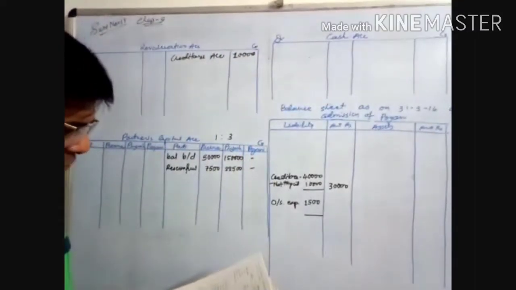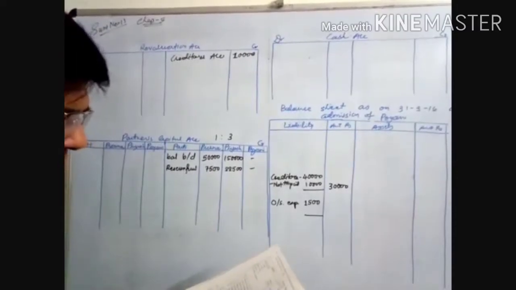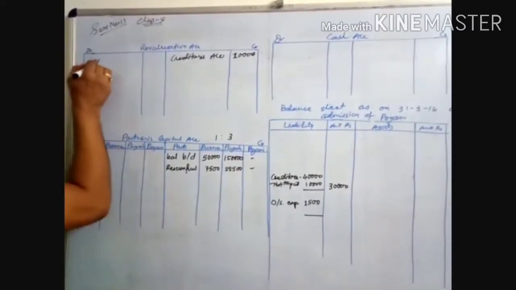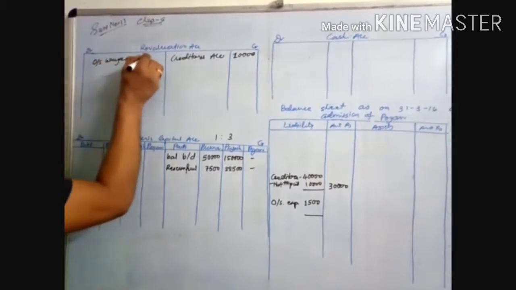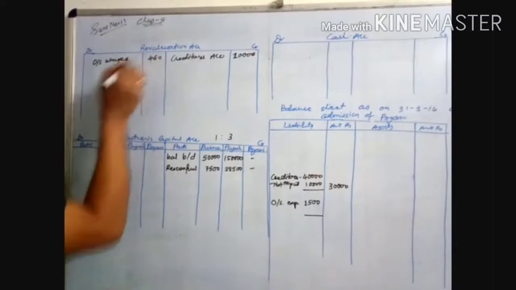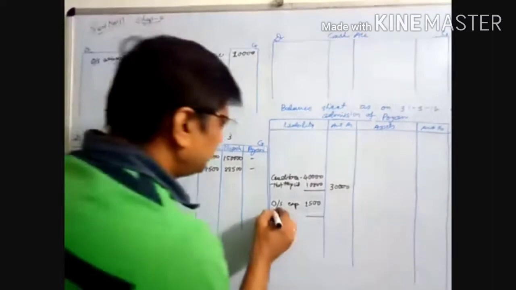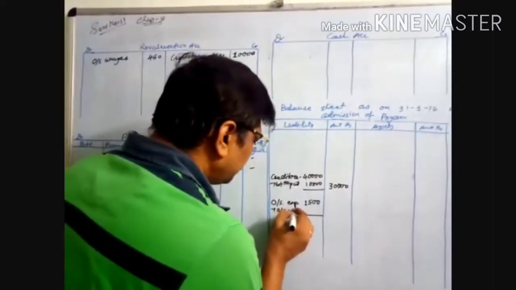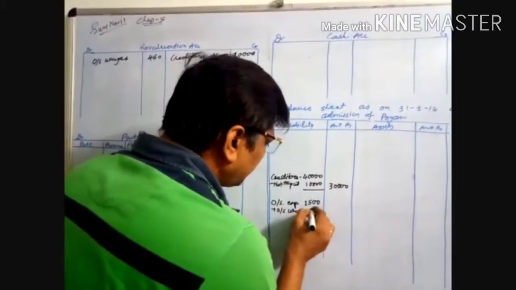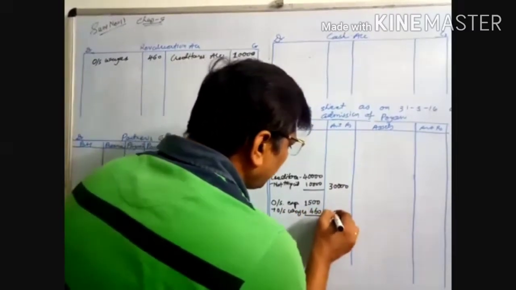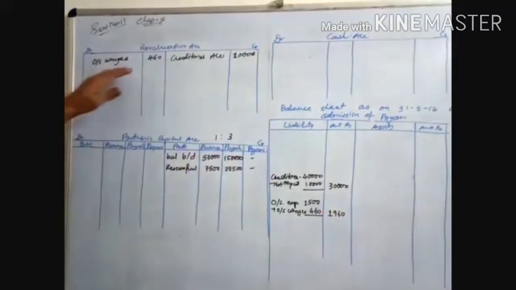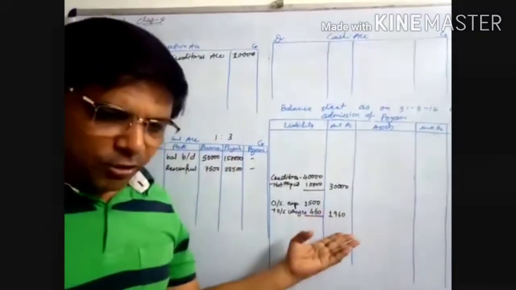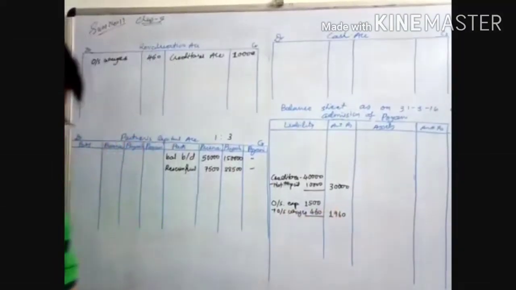Now, outstanding expenses: outstanding wages 460 is not recorded. So outstanding wages 460 is not recorded. If you want to write outstanding wages separately here, then you can write it separately also. If you don't want to add, it's okay.